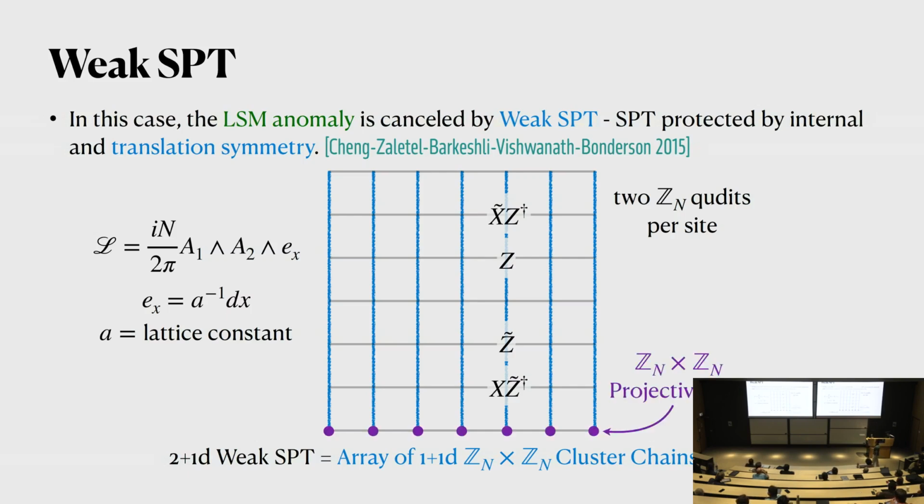And one important thing is that if we now cut open these boundaries, then because there's a cluster chain, and we know that at the boundary of a cluster chain, or Zn times Zn SPT, there's always a Zn times Zn projective representation, on the boundary here we always get a Zn times Zn projective representation that agrees with the LSM anomaly we talked about before. So this is really an SPT that cancels the LSM anomaly.